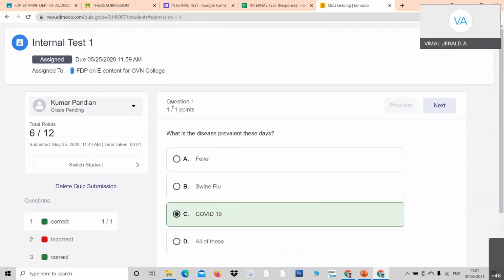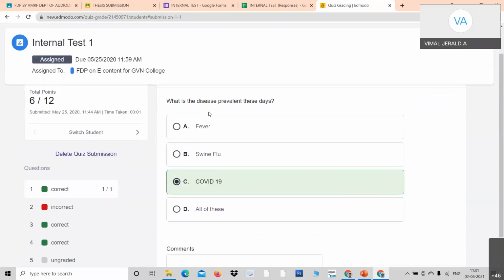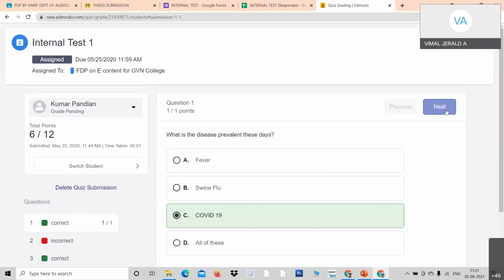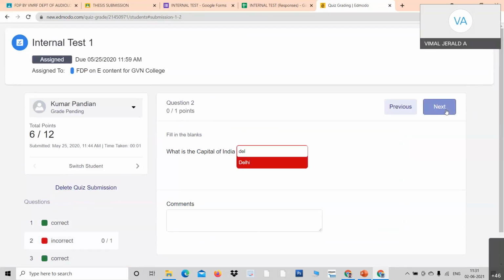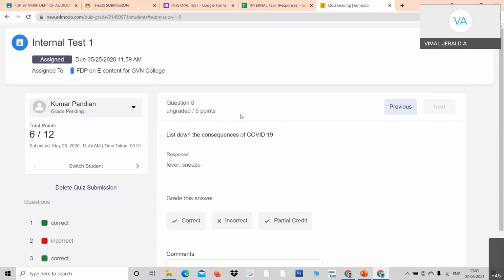Look here, all the individual questions are evaluated. All the one-word questions, I mean the 1-mark questions, are evaluated automatically by the machine. First question is correct, second question is incorrect, and the third. Likewise, I can go to the next question. The next question is wrong. And the next, next, next, and go to the fifth question.